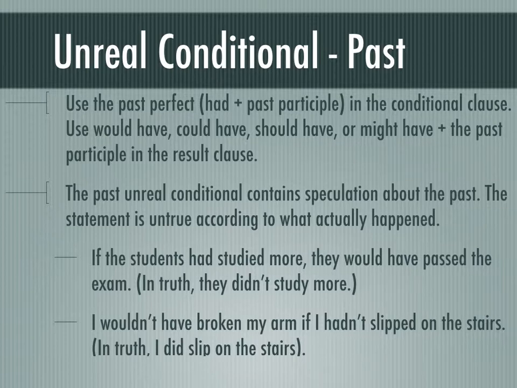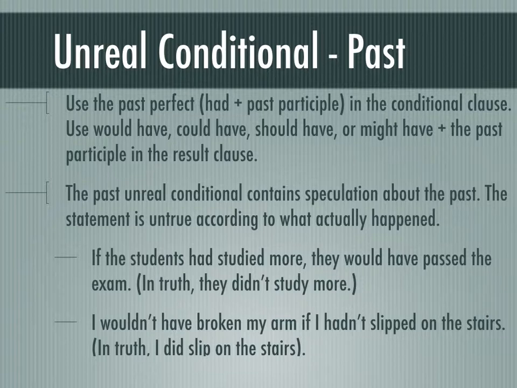I call this one the time machine conditional because the past unreal conditional speculates about the past. And because the past has already happened, and we can't go back and change things, the statement is always untrue according to what actually happened. But if you had a time machine and you could go back and change things, how would you do things differently? That's what this conditional is about.